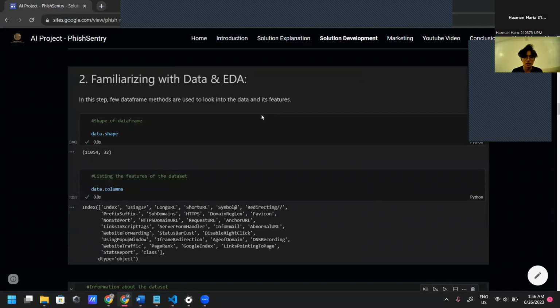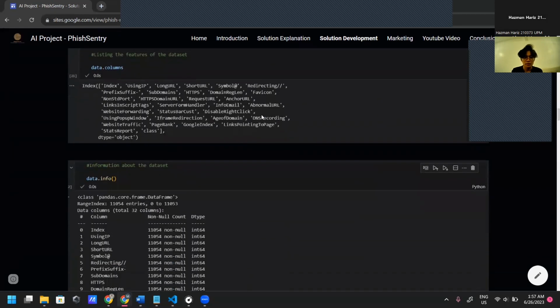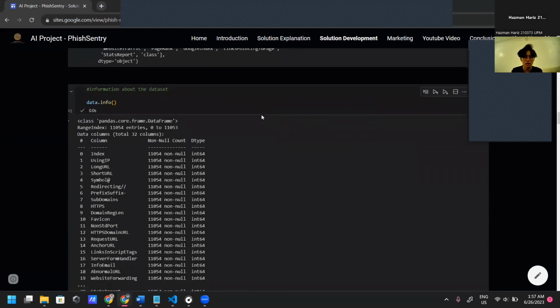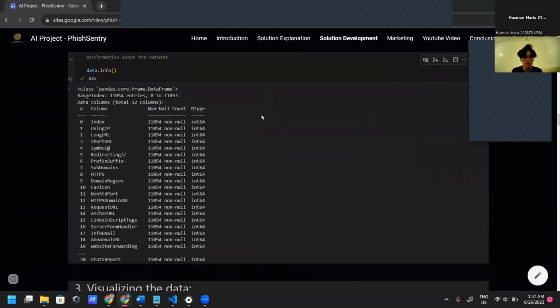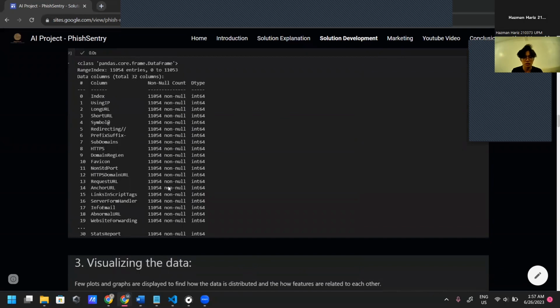Next is familiarizing with data and EDA. In this step, a few data frame methods are used to look into the data and its features. For example, data.info will display all the data columns, which is 32 columns, with all the necessary information needed in order to understand whether the URL given is a phishing website or a non-phishing website.